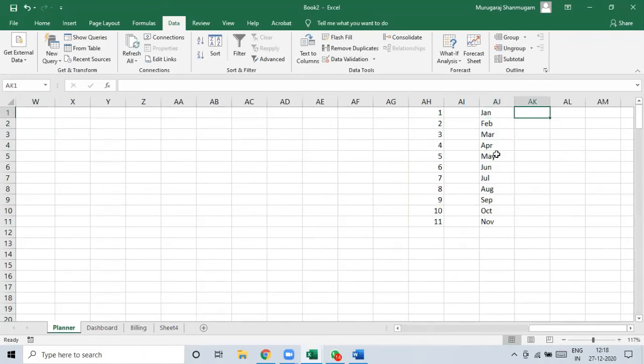Okay, same is the case with weekdays, Monday, Tuesday. You select it and then drag it. You will see these values are repeated cyclically. So can we replicate this idea for our editors? Because later we are going to generate reports. So I don't want to type in 15 members of my team or 20 members of my team every single time. What I can do is create a list and then use it repeatedly. So how to do that?